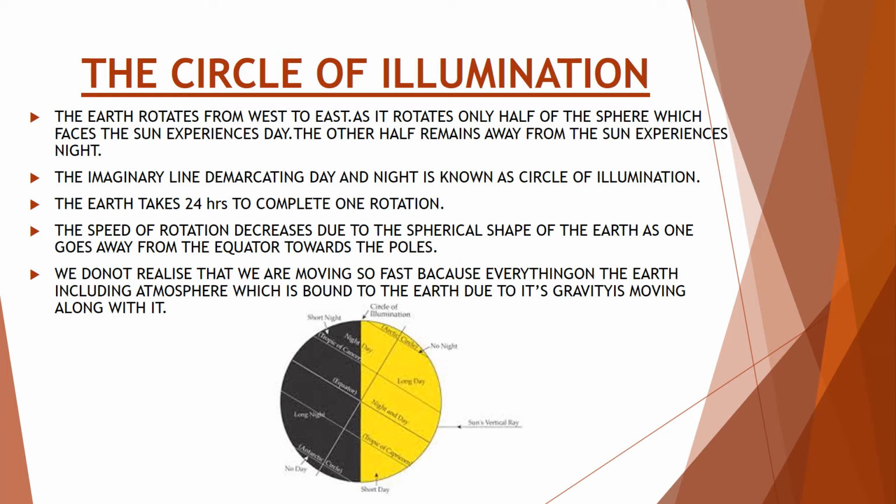The speed of rotation decreases due to the spherical shape of the earth as one goes away from the equator to the poles. We do not realize that we are moving so fast because everything on this earth, including the atmosphere, which is bound to the earth due to its gravity, is moving along with it.